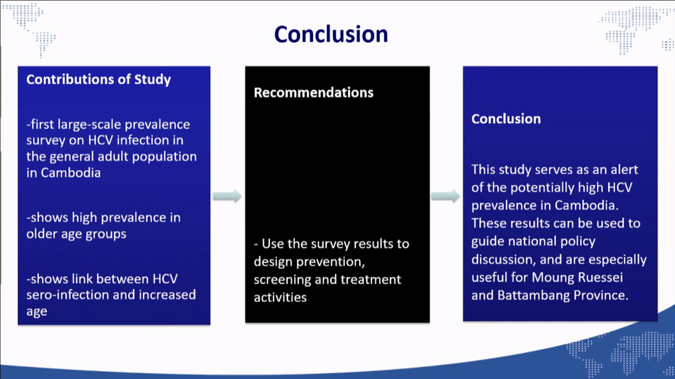The study is a big contribution to Cambodia, as it is the first large-scale prevalence survey on HCV infection in the general population in Cambodia. It showed high prevalence in the older age group, and a link between HCV seroinfection and increased age. The survey results can be used to design prevention, screening, and treatment activities. In short, the study served as an alert to potentially high HCV prevalence in Cambodia. The results can be used to guide national policy discussion and strategic development, and especially for use in the Modulsay operational district or in Battambang province.